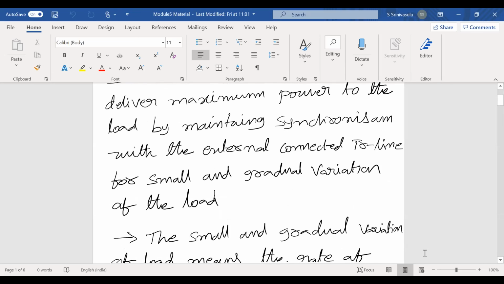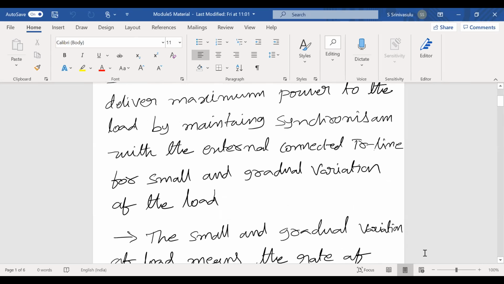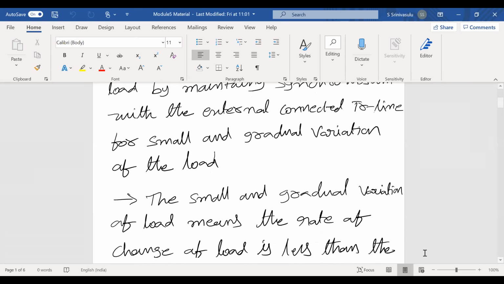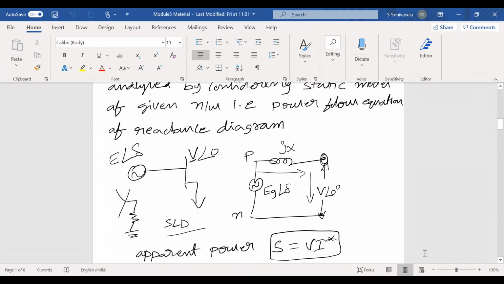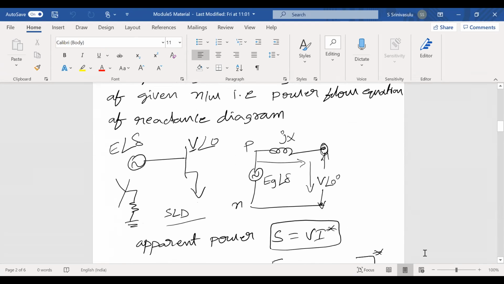Now, how to study this steady state stability? It is a static study. That's the reason we can analyze steady state stability by using the power flow equation. The power flow equation means we consider one alternator connected to an infinite bus bar. The alternator has an induced EMF E at an angle of delta, which is the load angle. The infinite busbar voltage is of magnitude V, taken as the reference. Therefore, we consider the voltage at an angle of 0 degrees.